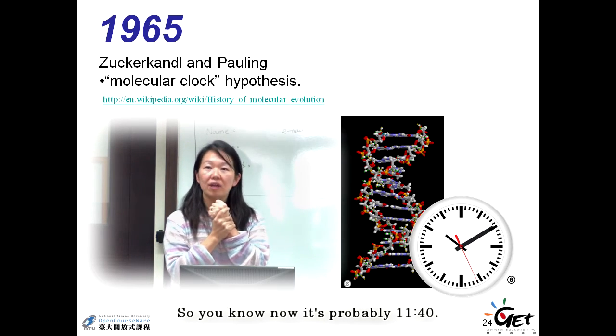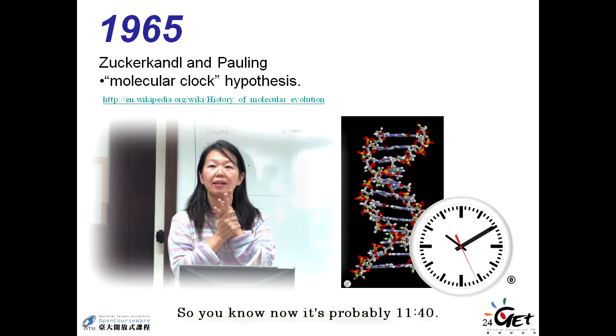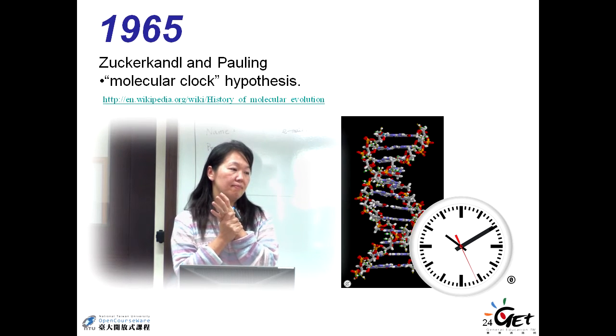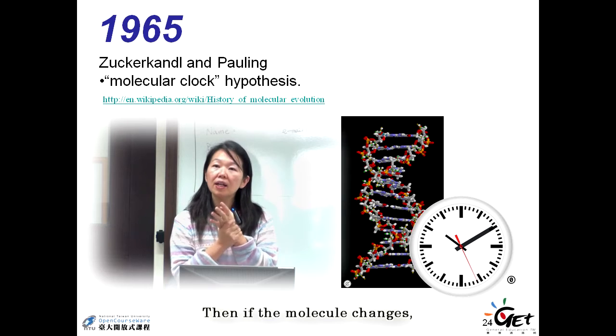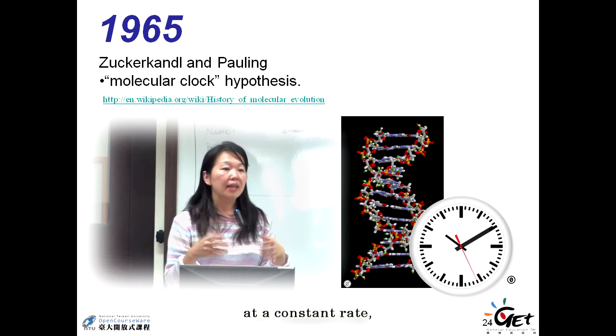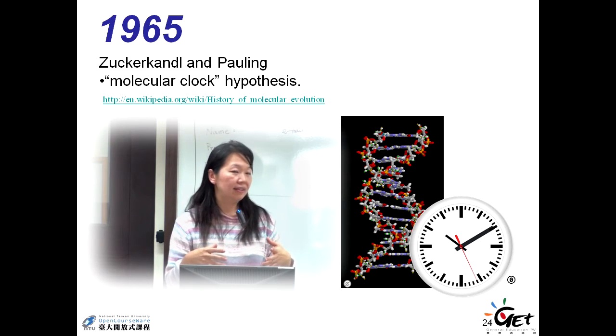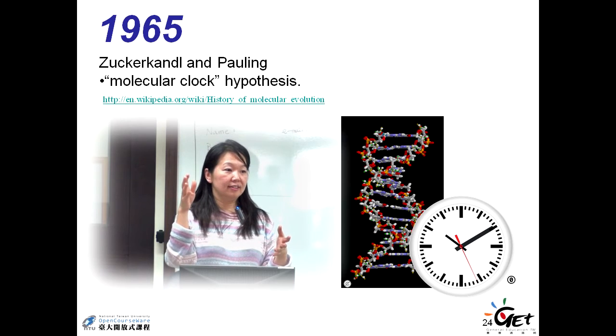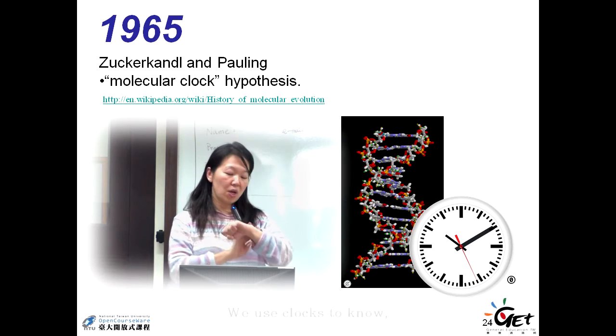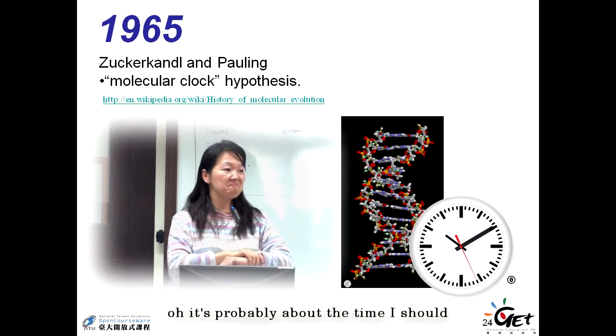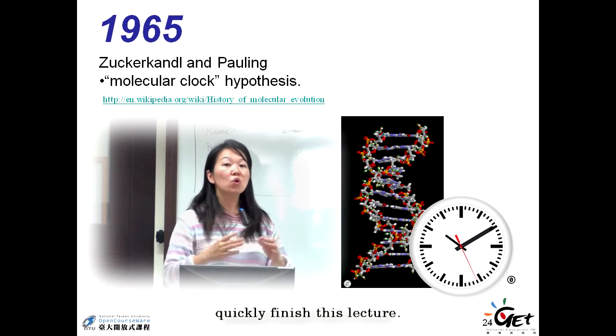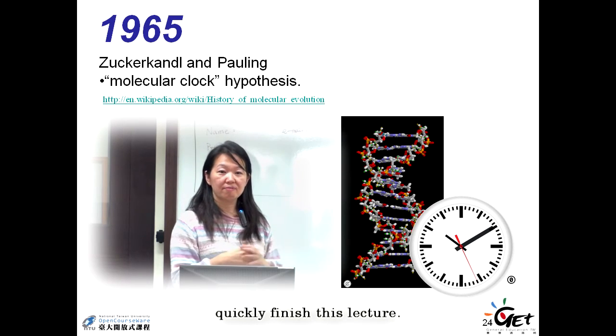So you know now it is probably 11:40. Then if the molecule changes at a constant rate, it's just like a clock. We use a clock to know, oh, it's probably about time I should quickly finish this lecture, right?